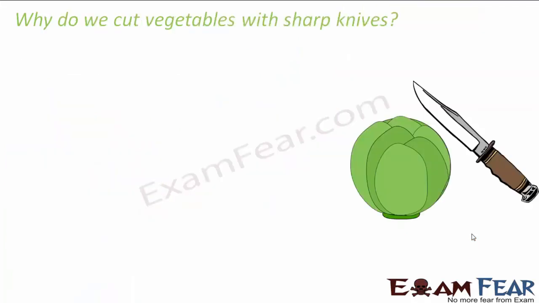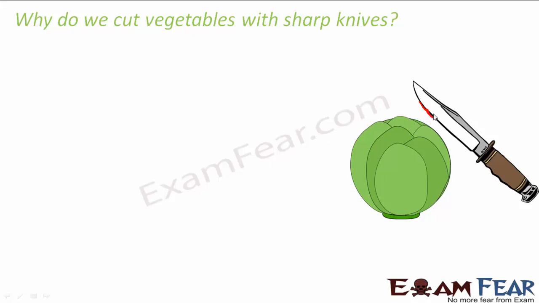Now you understand why we cut vegetables with sharp knives. If I give you two options, in one hand a sharp knife, and in the other hand a spoon, a spoon will not be able to cut a vegetable as neatly as a sharp knife. Maybe the spoon will not be able to cut it at all, because the spoon will have a larger area as compared to the sharp knife. Which area am I talking about in this case? Area would mean the thickness on this side, because when you are cutting the vegetable, the area that is getting exposed is this part. So this part's thickness is its area.